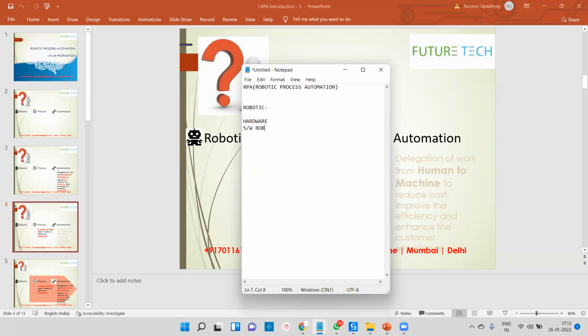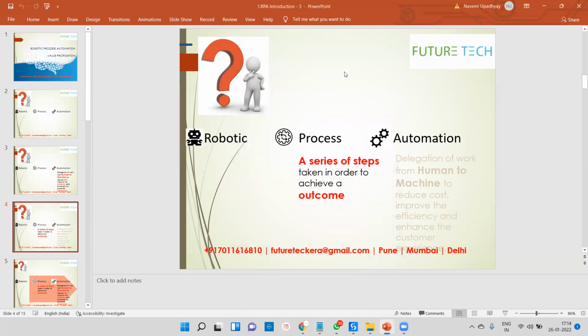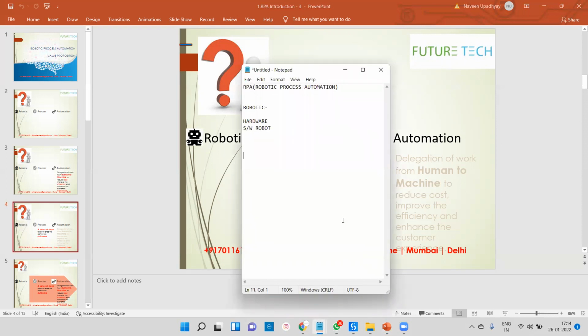The second thing is the third word, automation. What is automation? Without touching your system, if you are going to do anything, that is called automation. But automation is not new. In 1995, 2000, 2004, there were lots of tools already in the market. Especially near 2010, one of the popular tools was called Selenium.